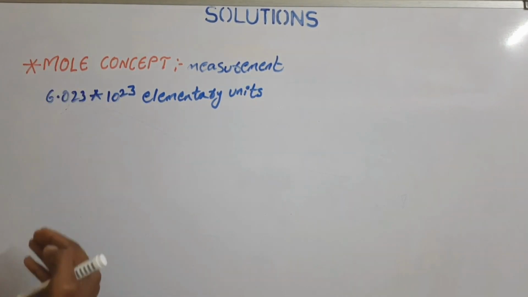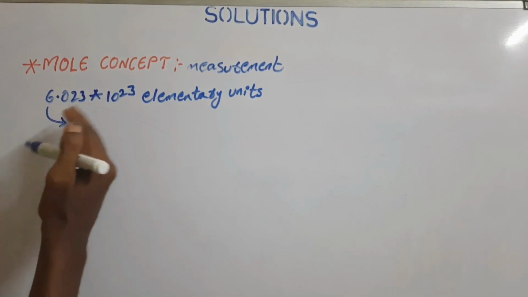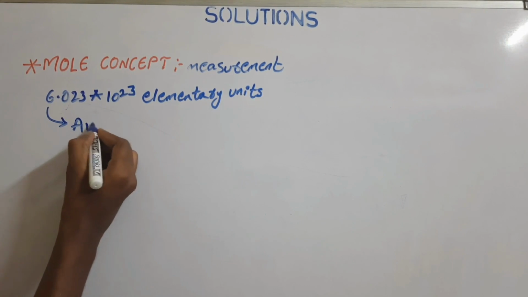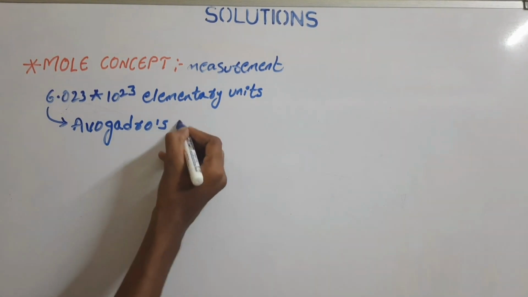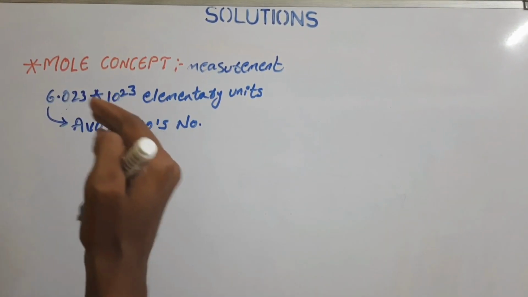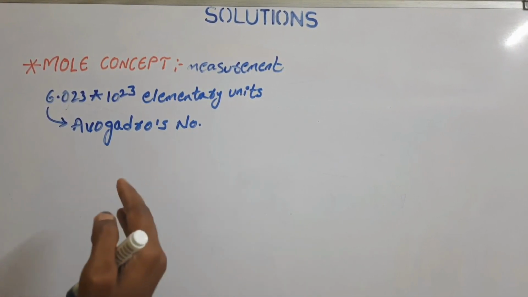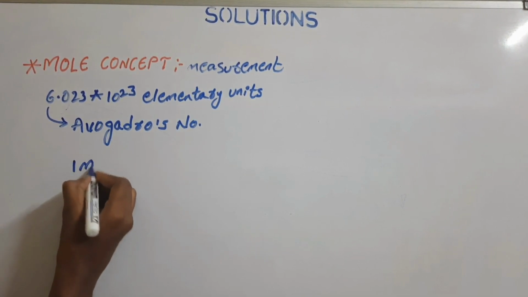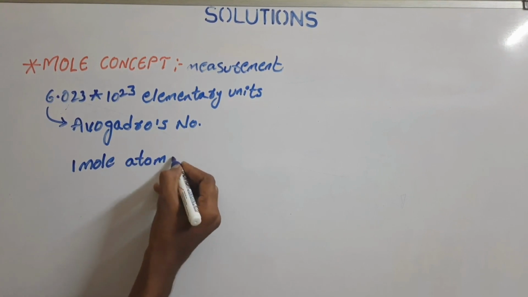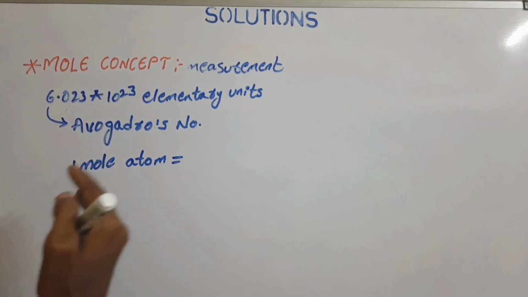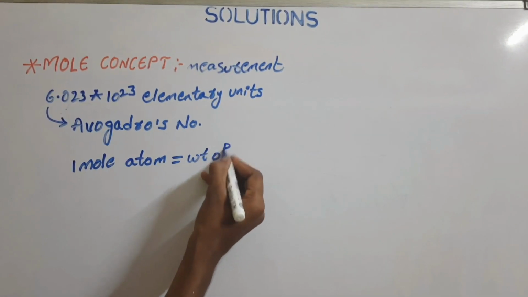This is called the mole concept, and the number 6.023 into 10 to the power of 23 is called Avogadro's number. So based upon this Avogadro's number, the mole concept is dependent. And if we go further, the number of moles or 1 mole of atoms present in a solution will be calculated by the formula: weight of substance